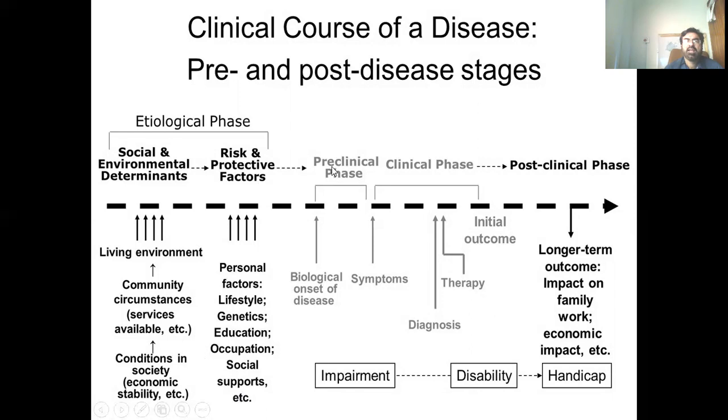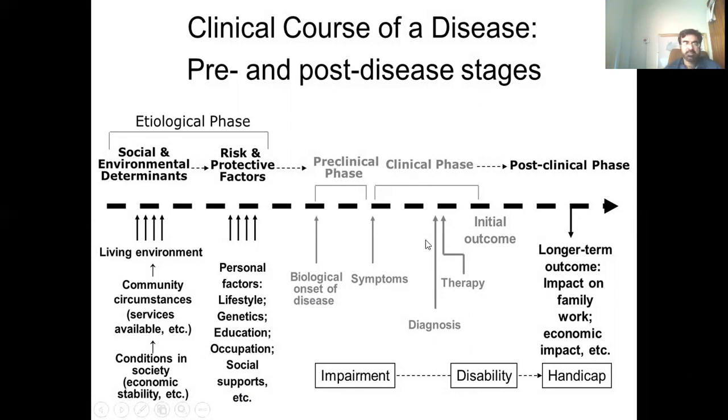And at this very stage, the preclinical stage, here the biological onset of the disease occurs, and later on this is called a subclinical, a preclinical phase, and this one is the clinical phase when the signs and symptoms appear.